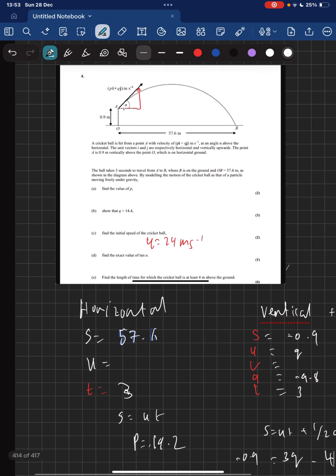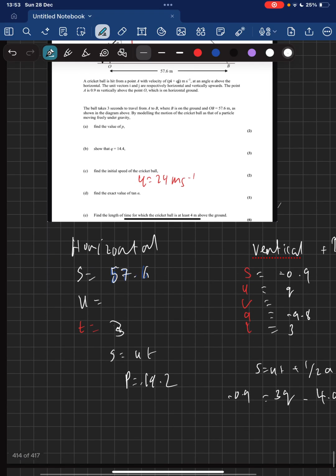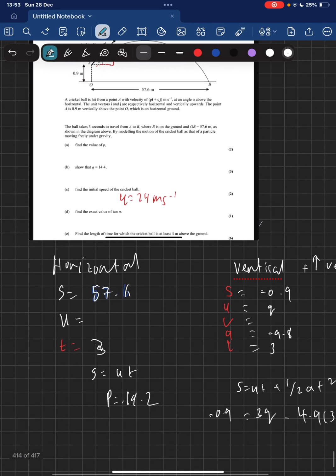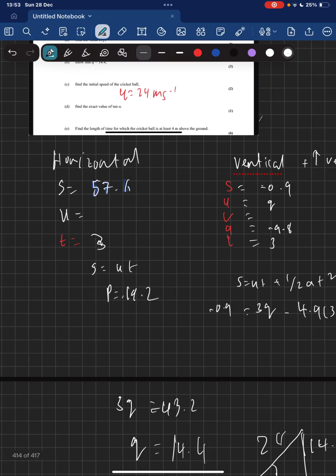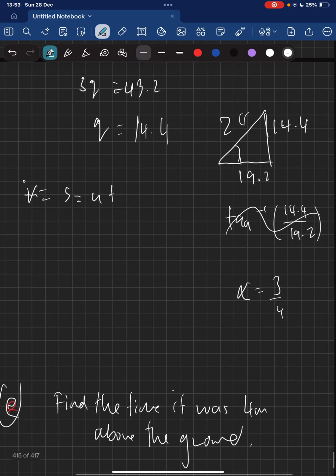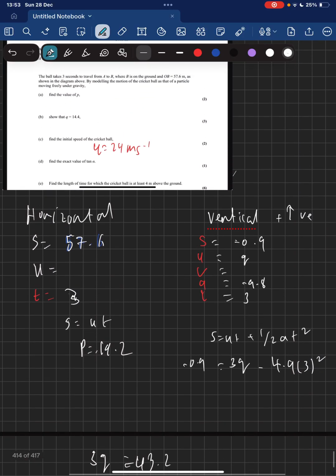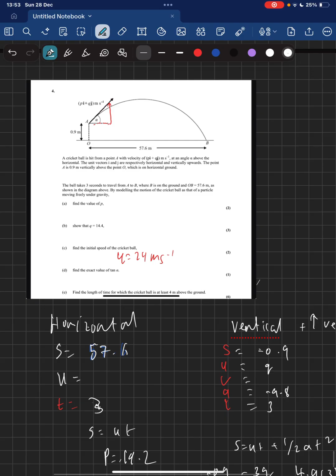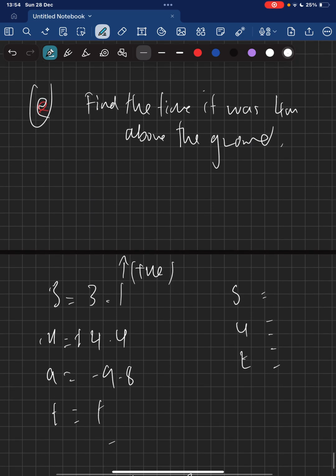Now, we've got a 6-mark question. We need to find the length of time the cricket ball is at least 4 meters above the ground. So again, we've got to find the connection between the vertical and the horizontal. But let's work with what information we've been given. So remember, we start 0.9 meters above the ground. So if we want to be 4 meters above the ground, we have to go another 3.1 meters up. So I'll say s equals 3.1.